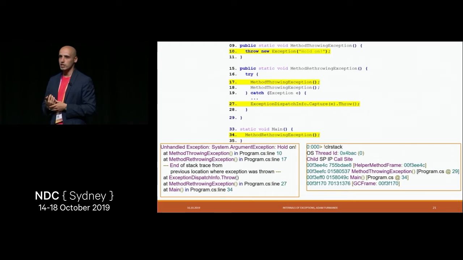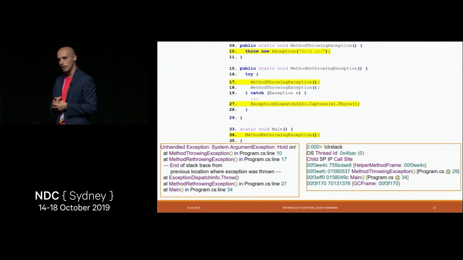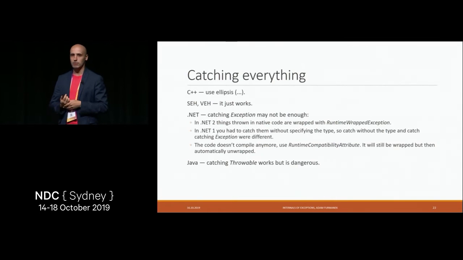And this is what is actually done by the .NET platform under the hood when you use async await, so it's not black magic trickery which you should never touch. However, it's slightly longer than just throw semicolon. Okay, so we started with how we want to handle exceptions. We want to log something and probably rethrow them. So now the thing is how to handle everything, yes? So how to catch everything.